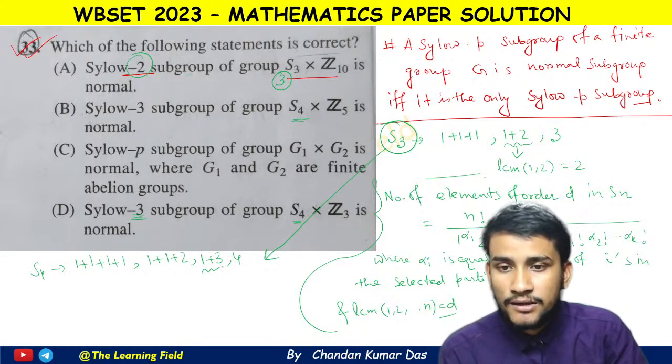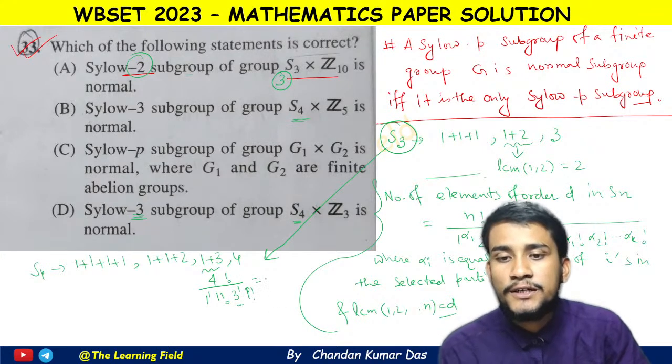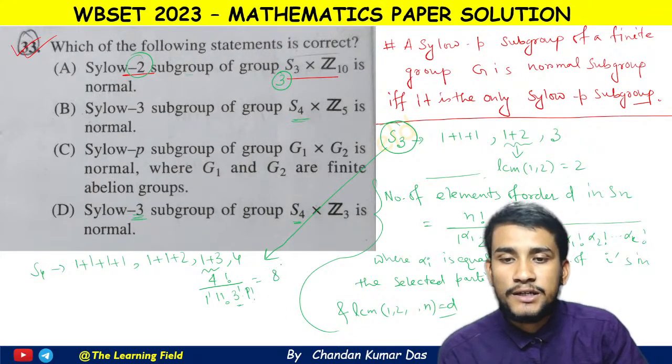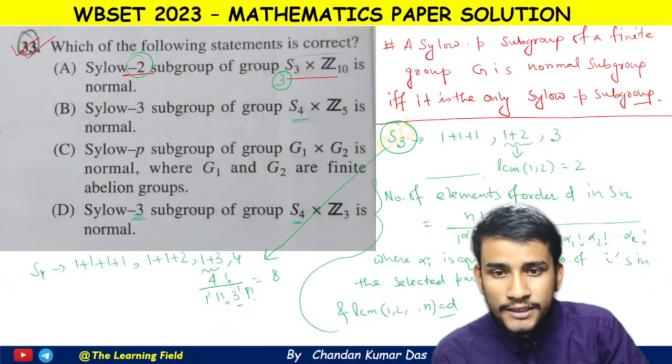ठीक है, तो इसका मतलब कितना होगा नंबर ऑफ एलिमेंट्स, सो 4 factorial by 1 to the power 1 into 1 factorial into 3 to the power 1 into 1 factorial. So 4 factorial by 3 means here clearly 8. Okay, so the number of elements of order 3 in S4 is 8.